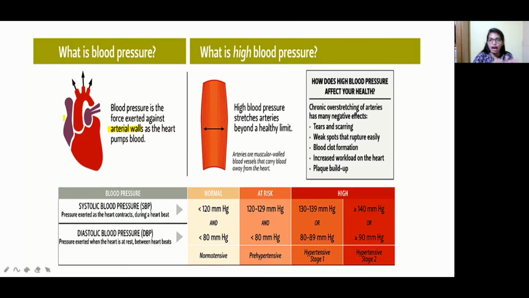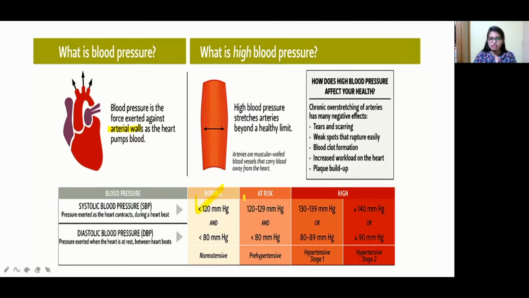In the heart also the same thing happens. When heart pumping takes place, it will produce some sort of force. With the help of that pressure, the blood will be moved throughout the body. Against what will the pressure be exerted? Against the arterial walls. In the question they are asking against which wall blood pressure is pumping, that is artery.